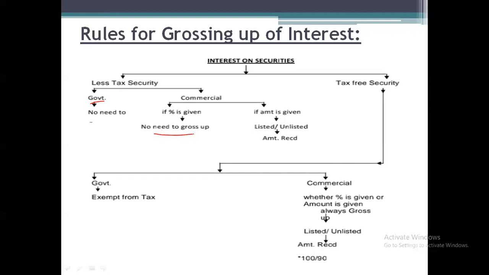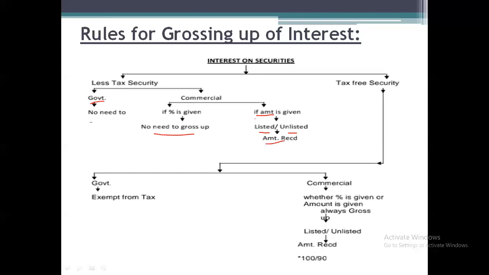So directly, using the investment and the interest percentage, the interest amount can be calculated and taken to income from other sources. But in case they have given the interest amount directly, not any percentage, then whether it is listed or unlisted shares, we need to gross up.